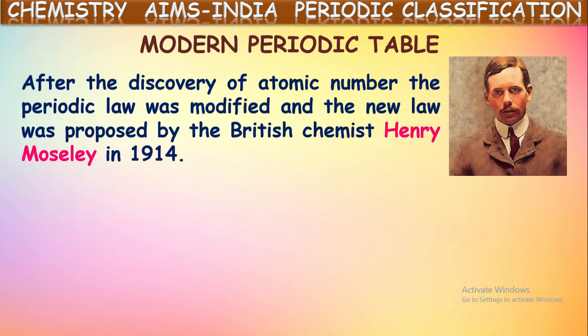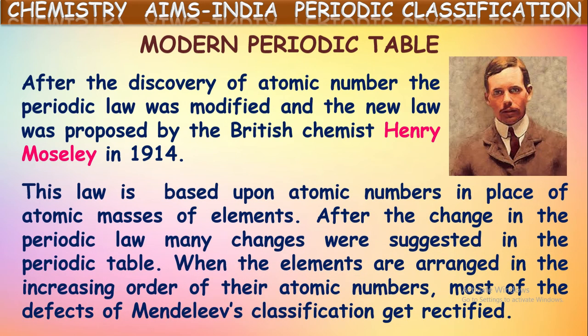So to overcome that, Henry Moseley identified that atomic number is the most suitable one for classification of elements. If you segregate the elements based upon their atomic number and electron configuration, the classification is much clearer and more convenient. In that way, mostly by taking atomic number into consideration, he classified the elements and prepared the periodic table which we call the modern periodic table.